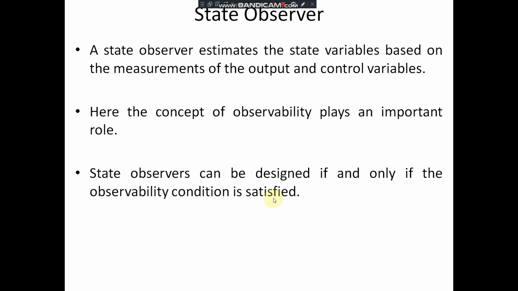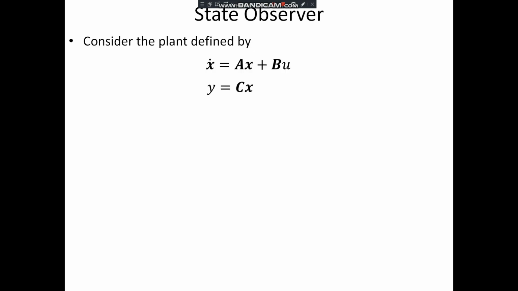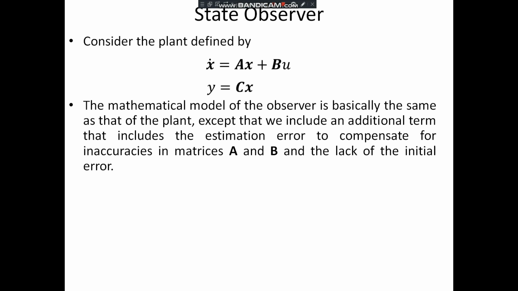Similar was the case where we are going to design the controller: when the system is controllable, then and only then is it possible to design a controller. For observer also, it is possible to design an observer only when the observability condition meets the system. Consider the plant.